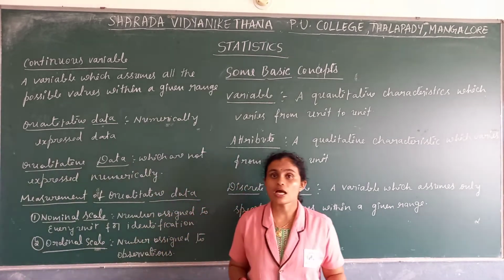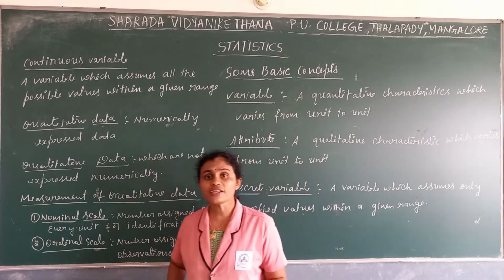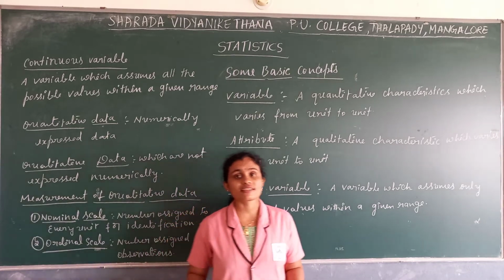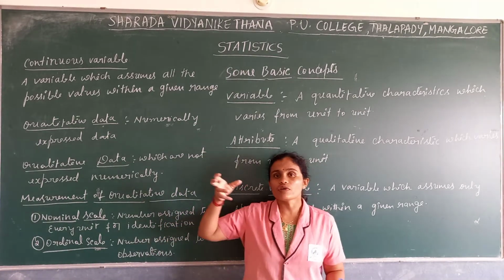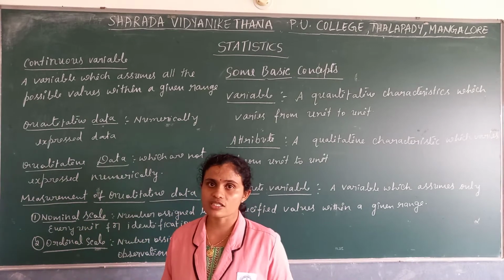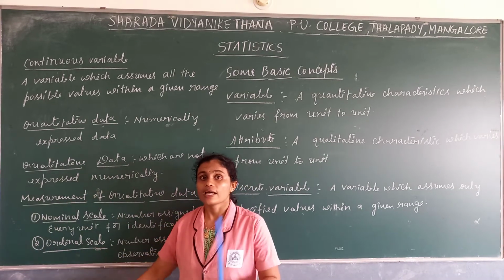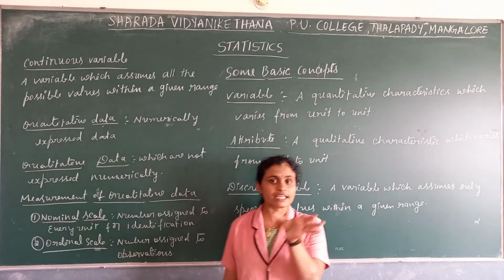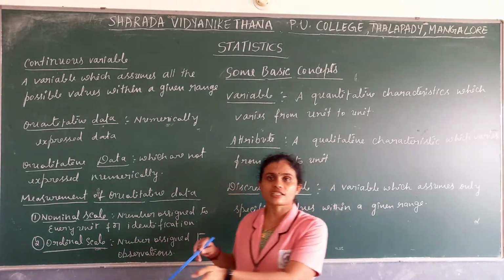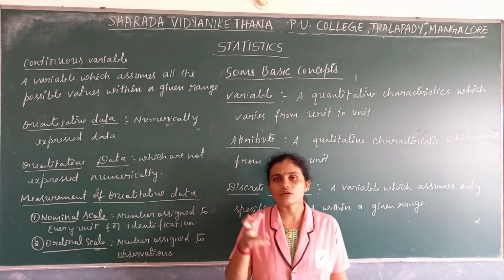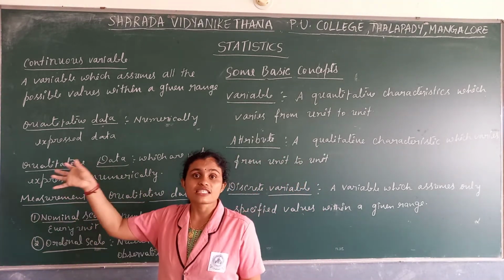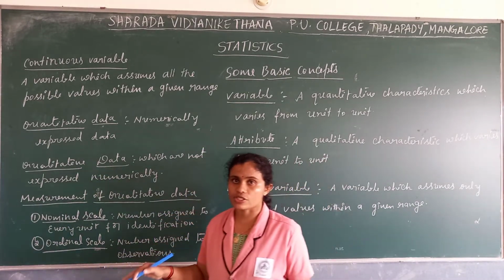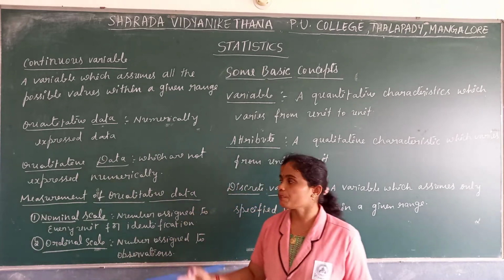Then we come across the topic called quantitative characteristics and qualitative characteristics. Quantitative characteristics are the characteristics which are measured in numbers. The example I gave was heights and weights of a person. Height and weight represent characteristics of a person, and we measure them in numbers. We are not counting heights and weights, we are measuring them.